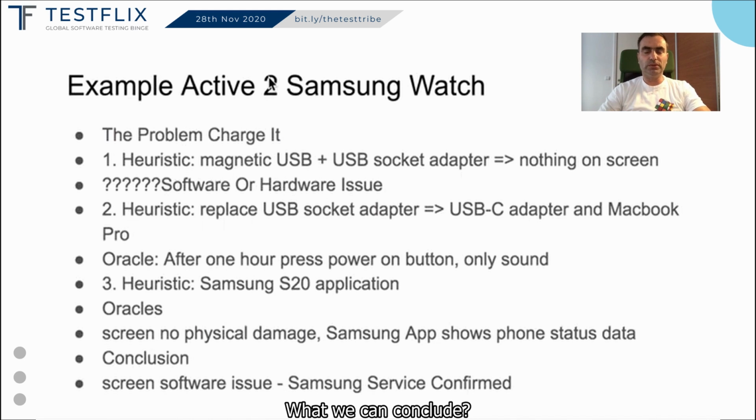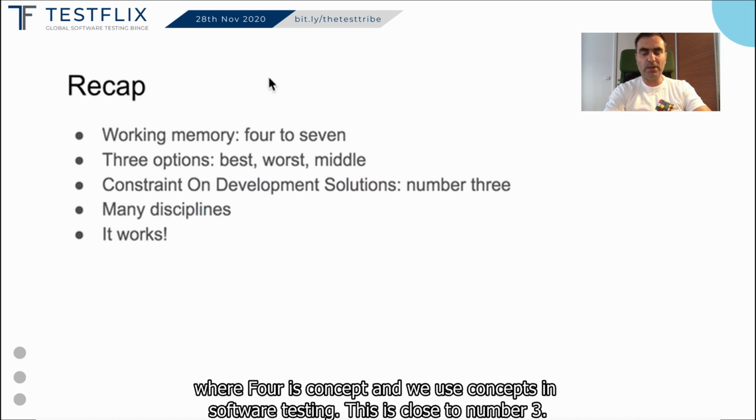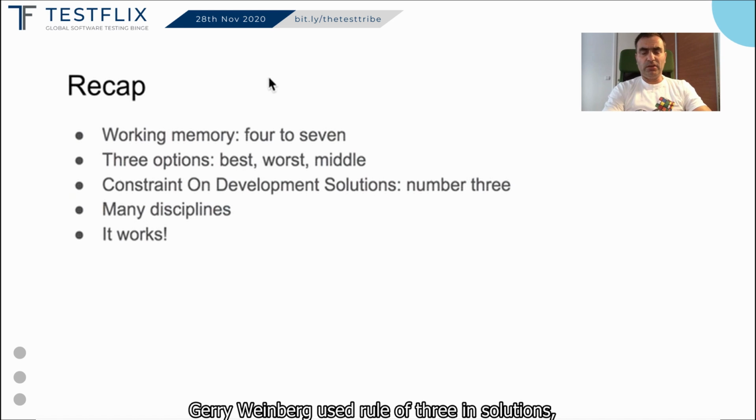What we can conclude? Our working memory has limited capacity, 4 to 7, where 4 is concepts, and we use concepts in software testing. This is close to number 3. We as humans would like to have 3 options: most ambitious, most cautious, and middle way. Weinberg is using rule of 3 with solutions.